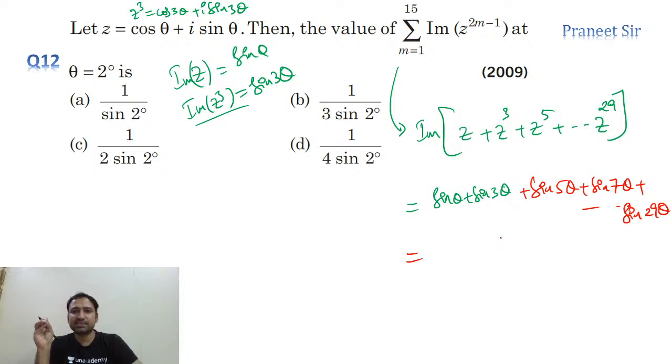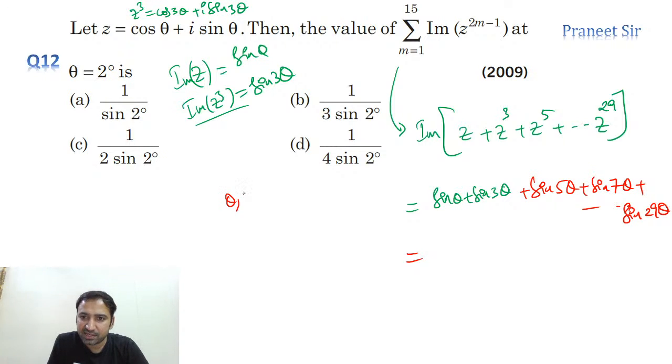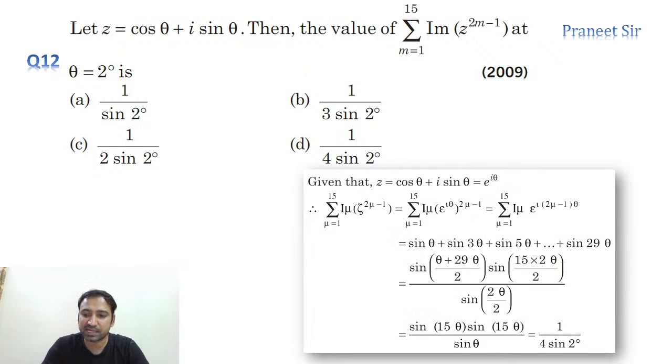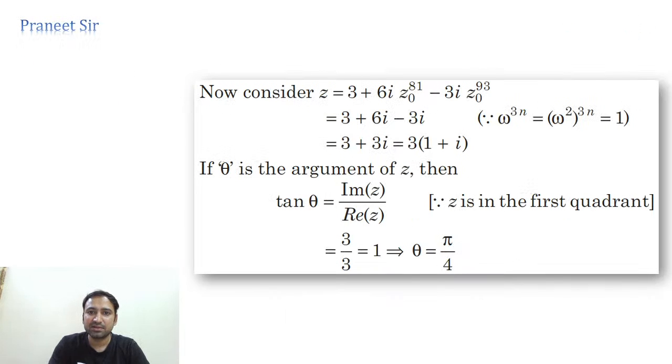So these are in a sine series, guys. Let me tell you about this sine series. If the angles are in AP, see here, theta, 3 theta, 5 theta, these are in AP. They are in arithmetic progression. If they are in arithmetic progression, we should use the sine series. Let me tell you about this sine series, guys. We'll discuss the sine series here.